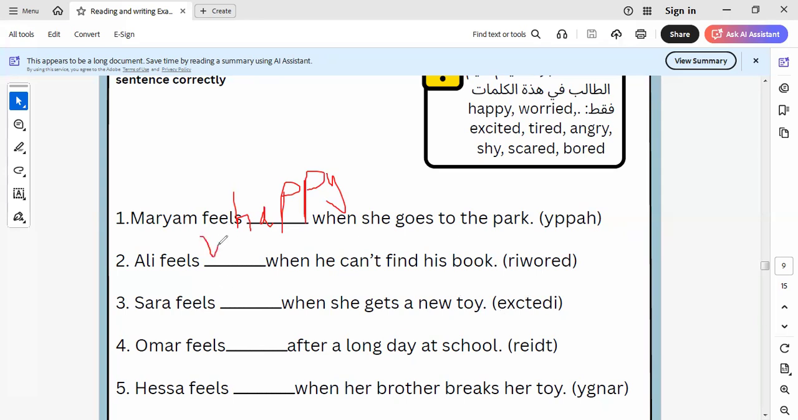Here is Ali feels worried when he can't find his book. Okay, here is worried. I can write it as we write it here, and I can do it by my mind because I know what every sentence is expressing. Sarah feels what when she gets a new toy? When she gets a new toy, she feels happy or excited. Excited expresses happiness. We have excited, happy, pleased, all expressing happiness. Omar feels what after a long day in the school? Feels tired.